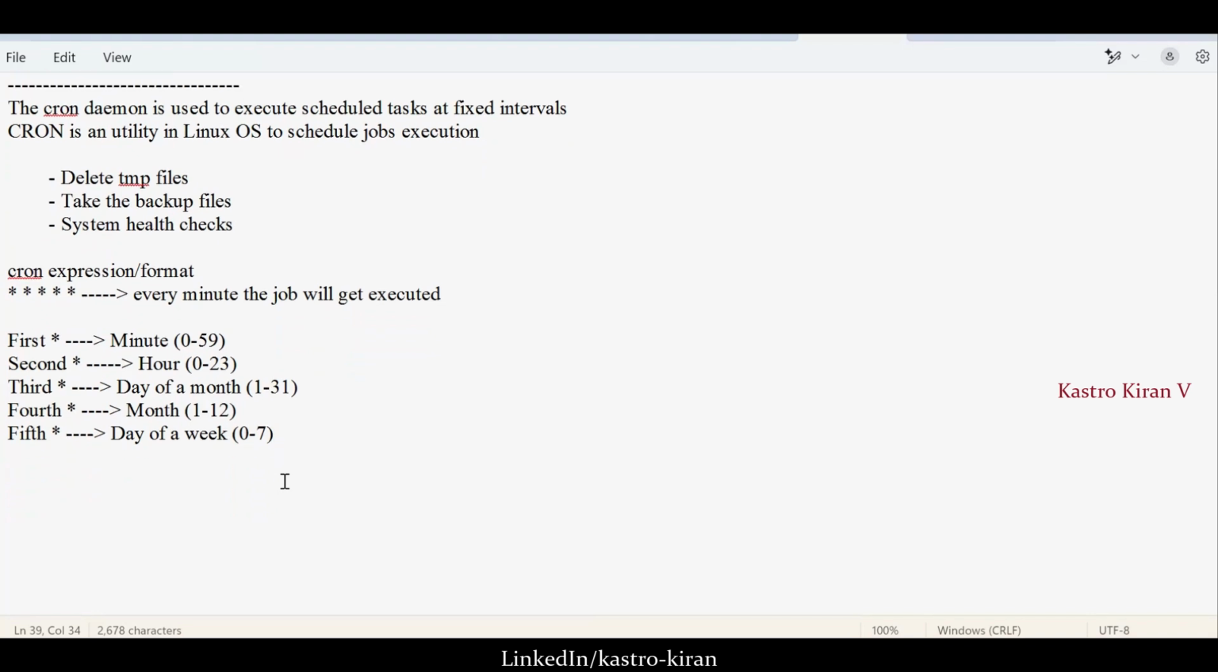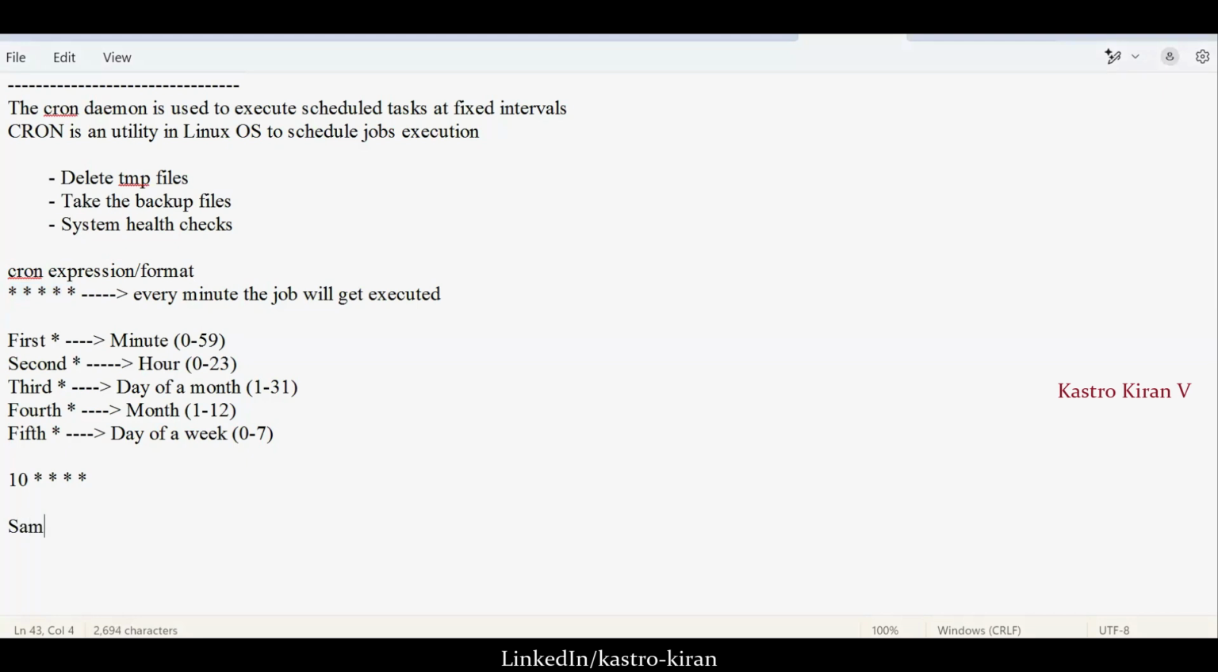Suppose I want to execute the job every 10th minute. What will I do? I'll give 10, since the first star represents minutes, and then 4 stars. What will happen? Every hour, every day, every month, at the 10th minute, the job will get executed. This is how we can write the cron expression.